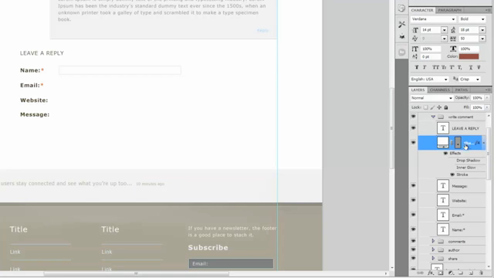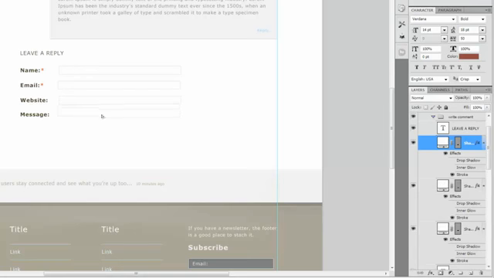Okay, now that we have that, we want to go ahead and copy the input box here for the rest of them. So hold down Alt, click and drag, click and drag, click and drag. Alright, now let's put these in the center as much as we can, line them up as much as we can.